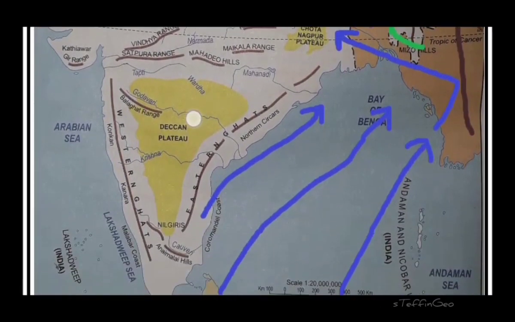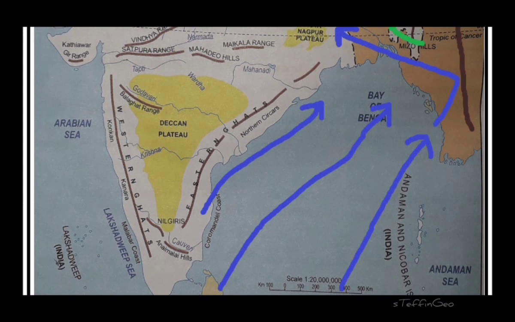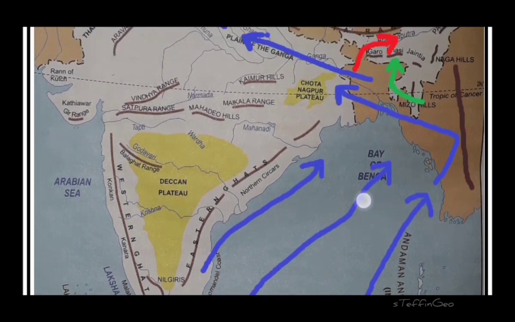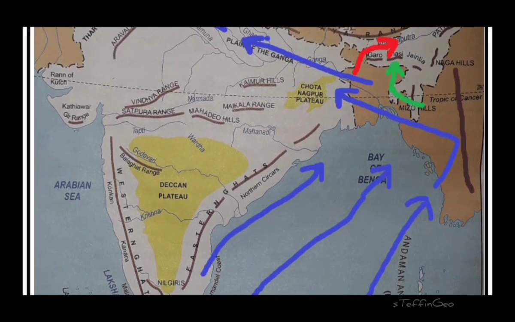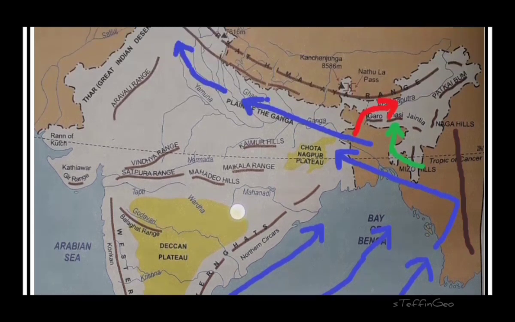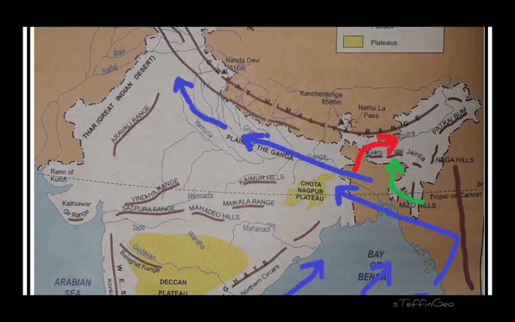It goes toward the northeast, and one of the main branches, the branch which is going to Myanmar, hits the Arakanyoma hills. You can see here it is given in a dark brown color, right? It hits the Arakanyoma mountains and takes a diversion. Then it blows towards the northwestern part of India, right? From east to northwest, it blows over the plains of the Ganga or the northern plain, right?